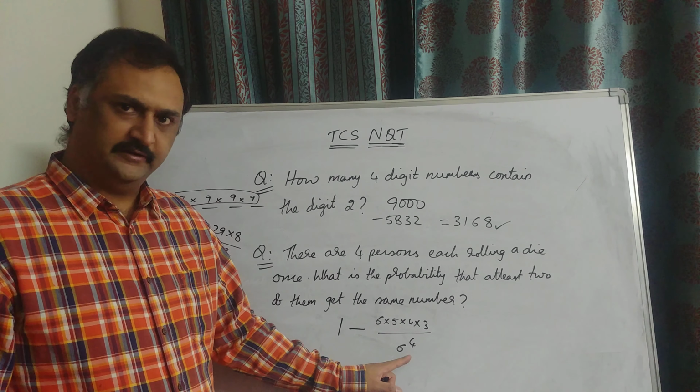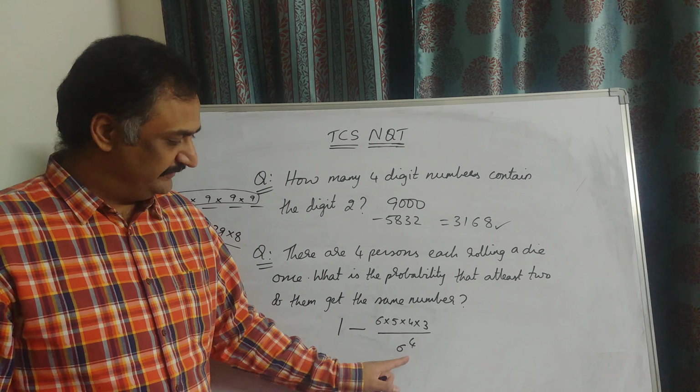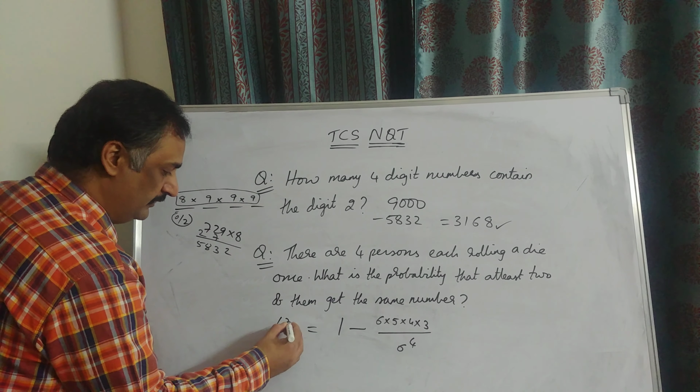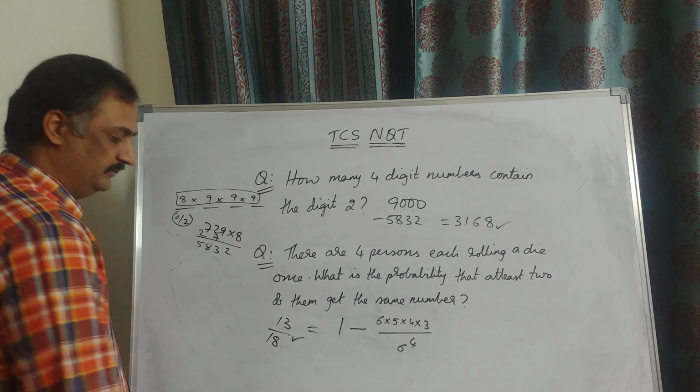So this will be your answer. 6 will get cancelled first. Here 12 is there, again 6 will get cancelled. So here 6 square, here 10 by 36, 10 by 36 means 5 by 18, 1 minus 5 by 18 becomes 13 by 18. So this is your probability asked. Go to the next question.